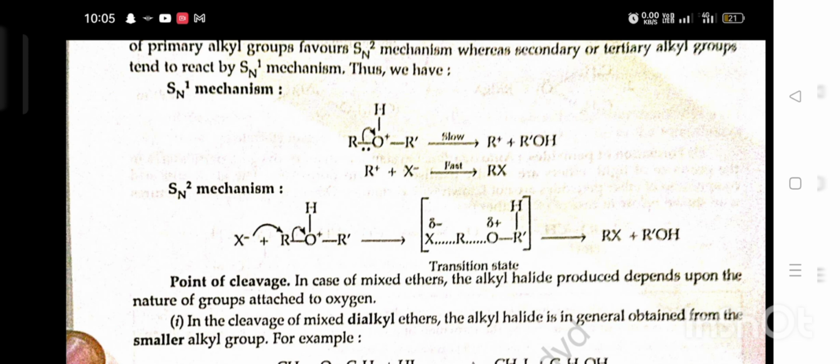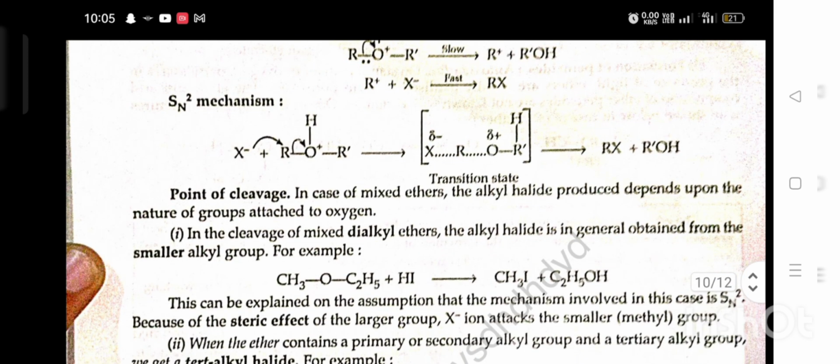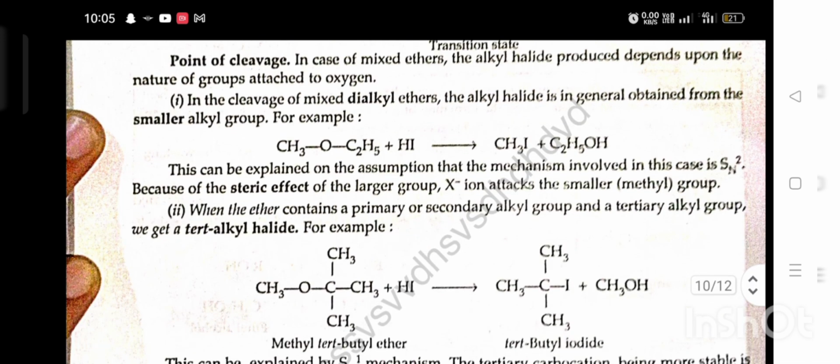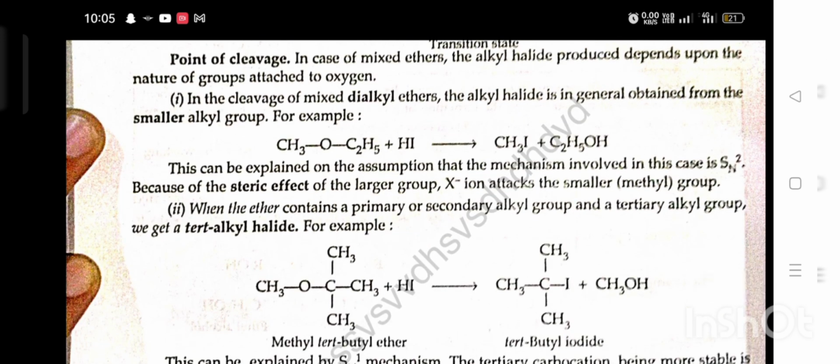Point of cleavage. In case of mixed ether, the alkyl halide products depend upon the nature of groups attached to oxygen. First, in the cleavage of mixed dialkyl ether, the alkyl halide is generally obtained from the smaller alkyl group. For example, ethyl methyl ether plus HI gives CH3I plus ethyl alcohol. This can be explained on the assumption that the mechanism involved in this case is SN2 mechanism because of steric effect of the large group; X negative ion attacks the smaller methyl group.